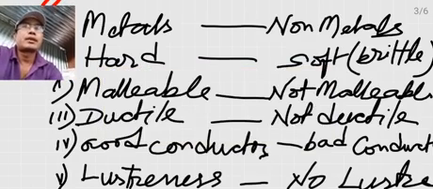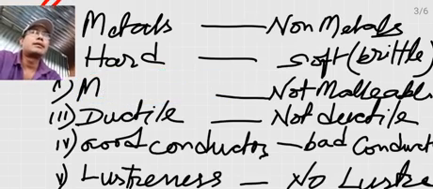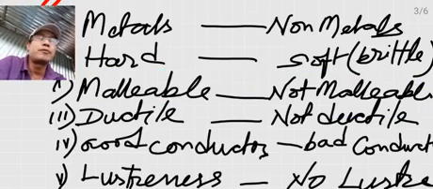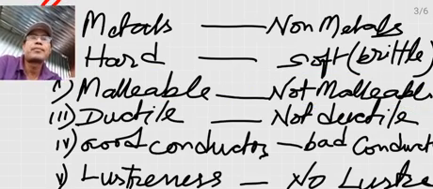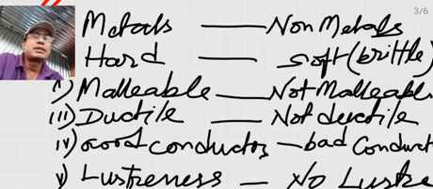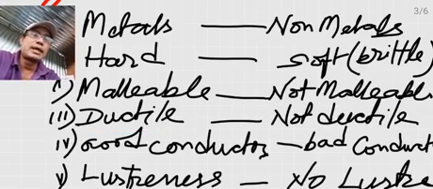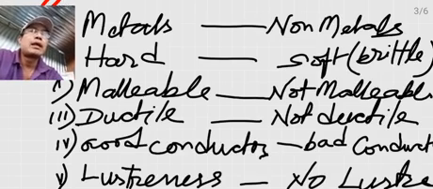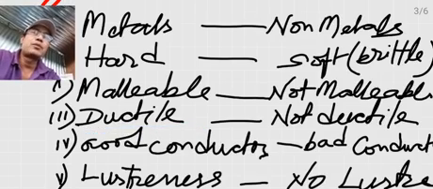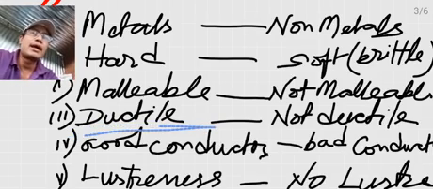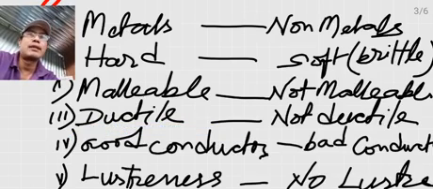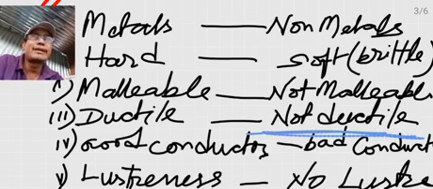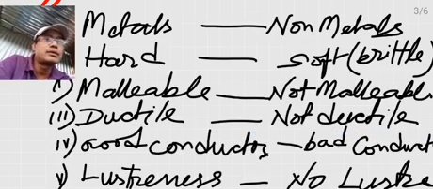Metals are malleable and non-metals are not malleable. That is, they cannot be beaten into thin sheets. Then another property is ductility. Ductility is the property that a substance can be drawn into long thin wires. The metals have this property of ductility, so the metals are said to be ductile because they can be drawn into thin wires. And non-metals are not ductile. They cannot be drawn into thin wires.